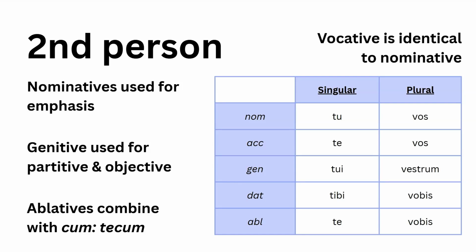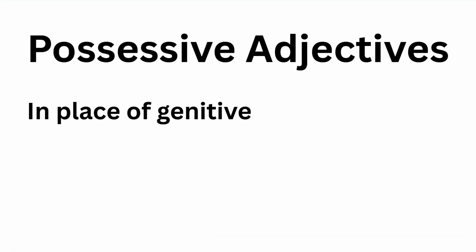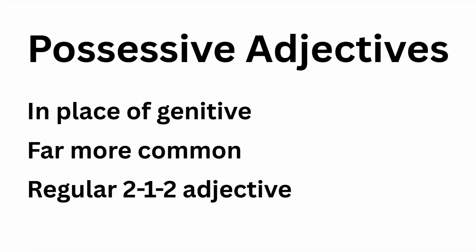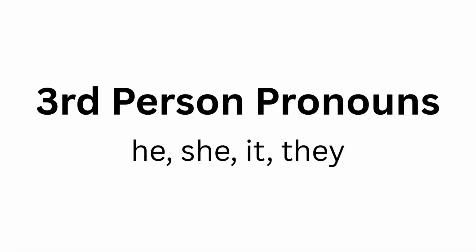Now, there's a reason the genitive is only used for partitive and objective genitives, and that is because we have something called possessive adjectives in Latin. Now, these are used in place of the genitive pronouns. That's because they are far more common than the genitive pronoun, and they follow the regular 2-1-2 adjective ending. So they're actually quite easy, but that does mean there are a lot of them to remember. So that's why I'm going to make an entire video just about possessive adjectives that will be coming out next time. So make sure you're subscribed so you get a notification about that when it comes out. We're going to leave possessive adjectives for now then, and we're going to move on to third person pronouns.